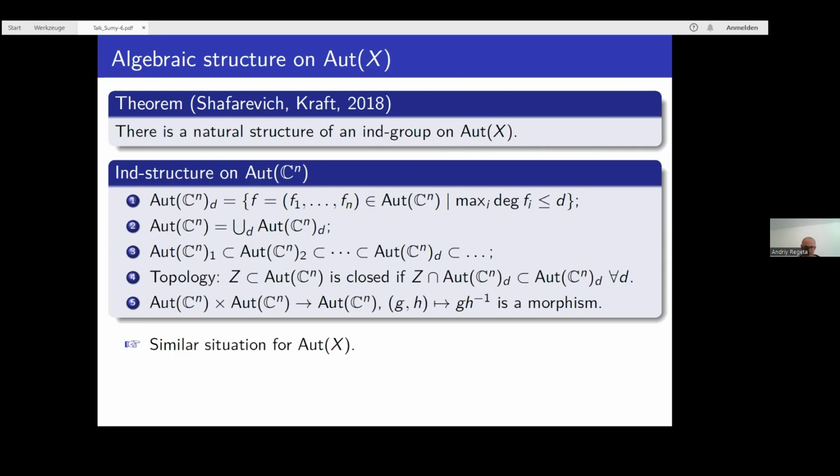The full name, so to say, is infinite dimensional algebraic group. So just to make things short, people call it an ind-group. So Aut(C^n) has a structure of an infinite dimensional algebraic group, and in fact, as I already said, any automorphism group of any affine variety has a structure of an ind-group.